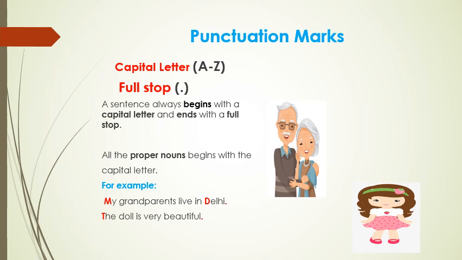Let us read these examples given below. For example, my grandparents live in Delhi. So you can see the sentence, the first letter M, it is in capital. And when my sentence is completed, that is after Delhi, I have put a full stop. Then again, Delhi, it is a proper noun. So D will come in capital letter.